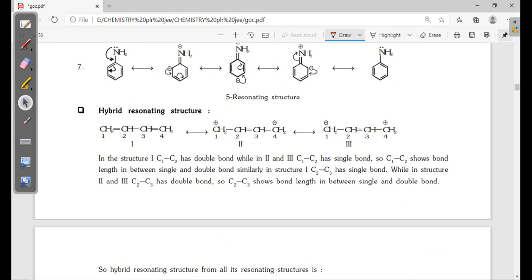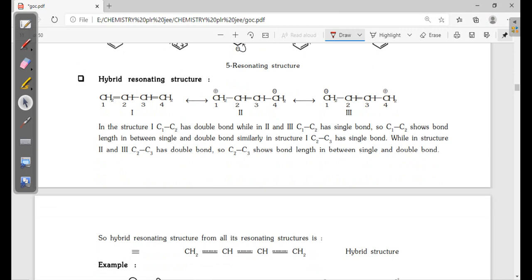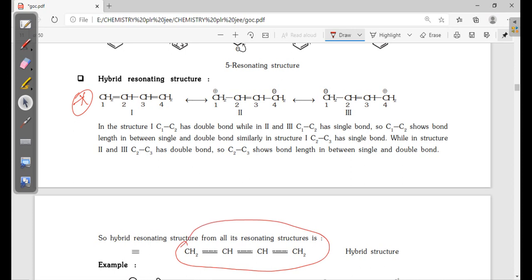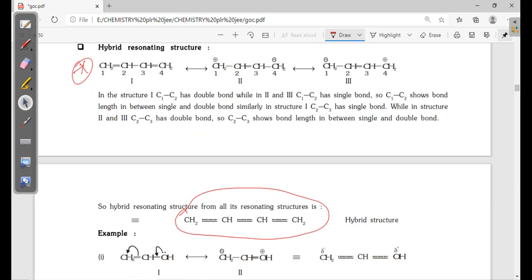Now we are writing the hybrid of these resonating structures. So from this, what is the conclusion? The conclusion is that from this resonating structure we can say that in this compound there is no double bond and no single bond. If you write this average structure like this, it means there is no single bond and no double bond. Between carbon and carbon, there is more than one bond, less than two bonds.